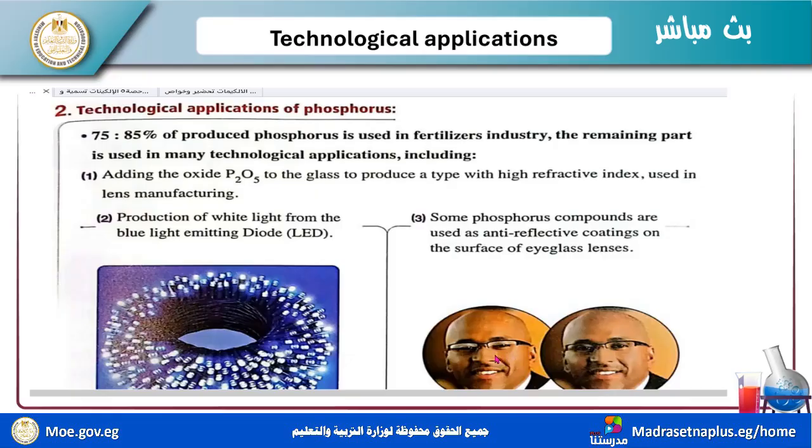Phosphorus here, with a high refractive index, is used in lens manufacturing and production of white light from the blue light emitting diode, LED. All of you know the LED light.